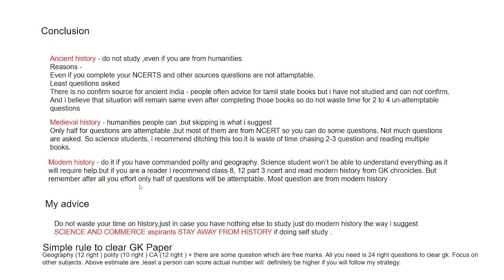So last is modern history. My advice is to do it only if you have command over polity and geography. Before that, do not approach this section. Also, it is for humanities students. Science students won't be able to understand everything, as it will require help. You need a teacher to study modern history, because by reading you won't get anything.